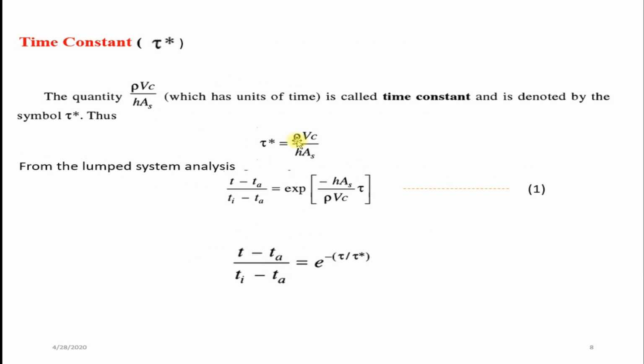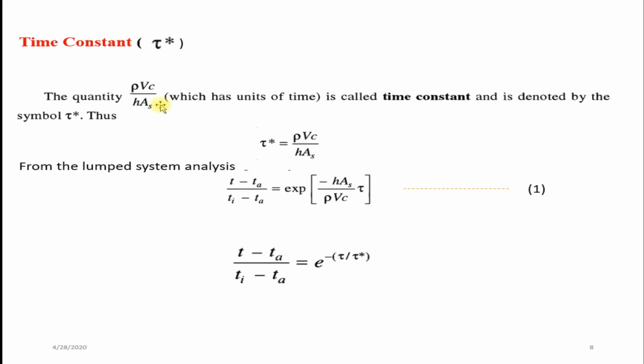Now we will see the time constant. Notation is tau star, or in some textbooks they will use small t. The quantity rho Vc by h into As is called the time constant. In this equation, rho Vc by h into As is nothing but a time constant.